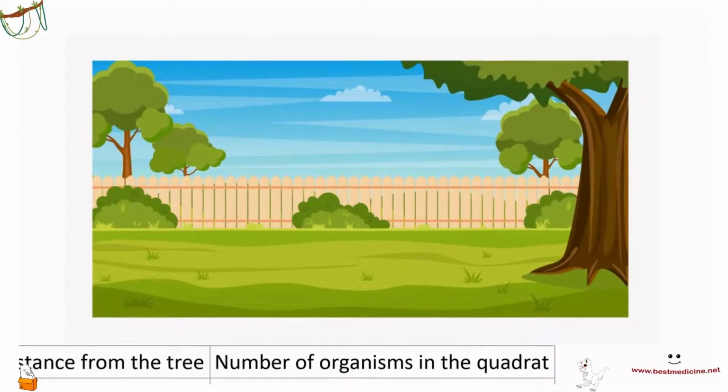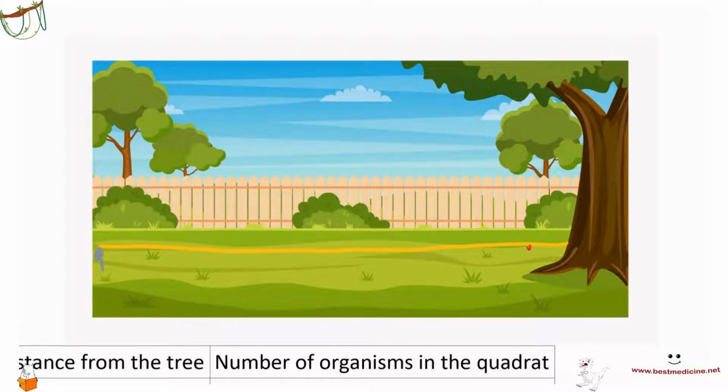Let's say here's a lawn, right? And I want to see how the organisms are distributed as we move away from the tree. So we have this big tree here, and as we move away from this tree, how are organisms distributed? So what I do is I just lay a line here, right? And I would count the number of species at regular intervals.